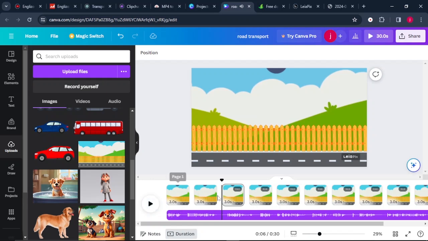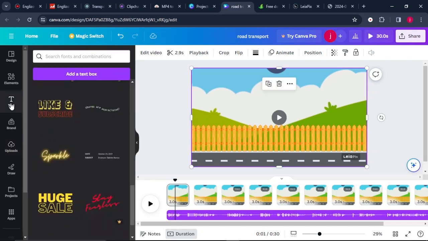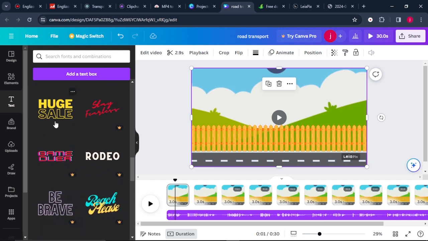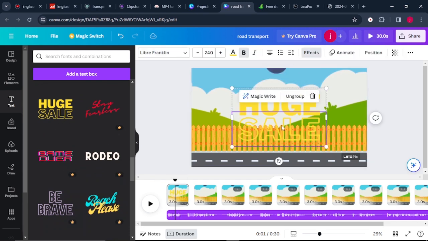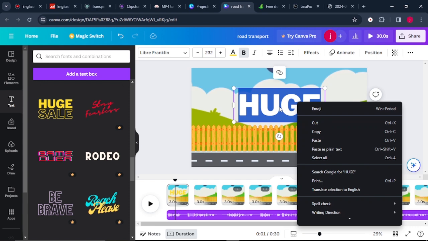Okay, so on these 2 parts, I would love us to add some text effect. So on this one, on the first page, I would love us to add some text effect that welcomes children. So that says, hello little explorers. So we'll come to where it says text, and we can add any kind of text font style that we would want as we are welcoming our children. So I'll select this one and I'll delete the bottom part, and we'll type in something like hello little explorer.